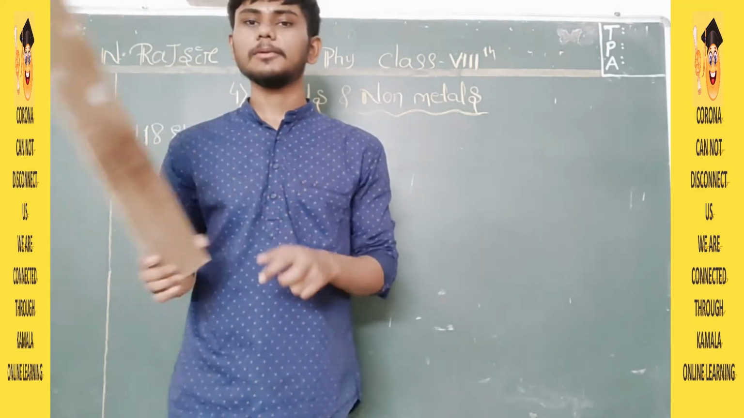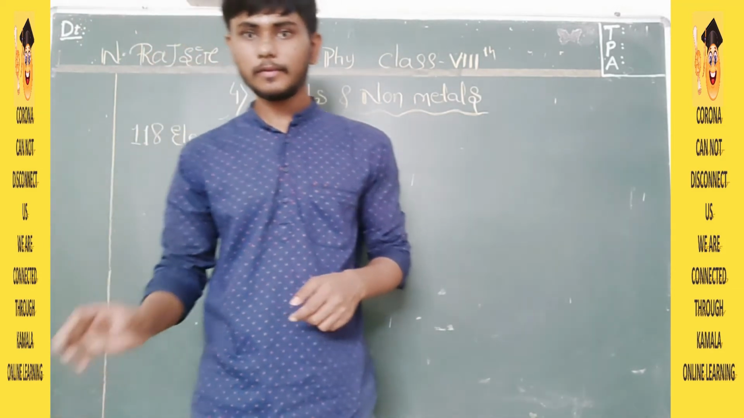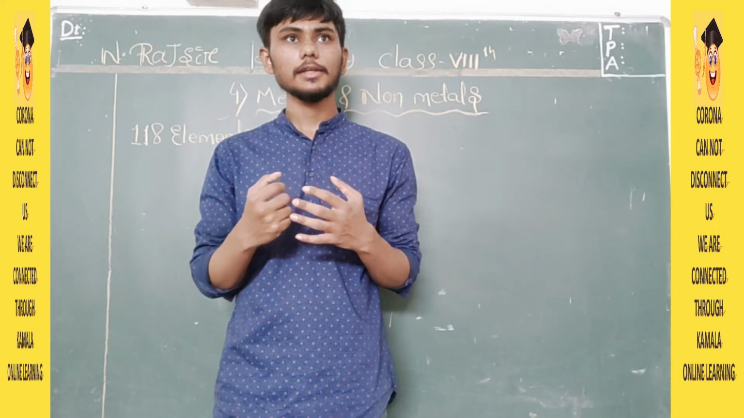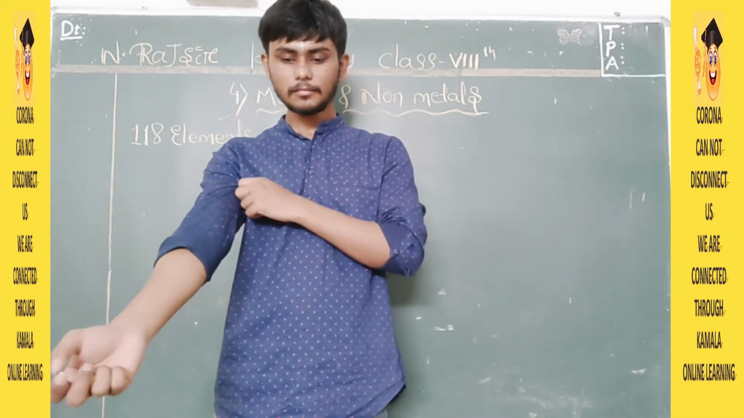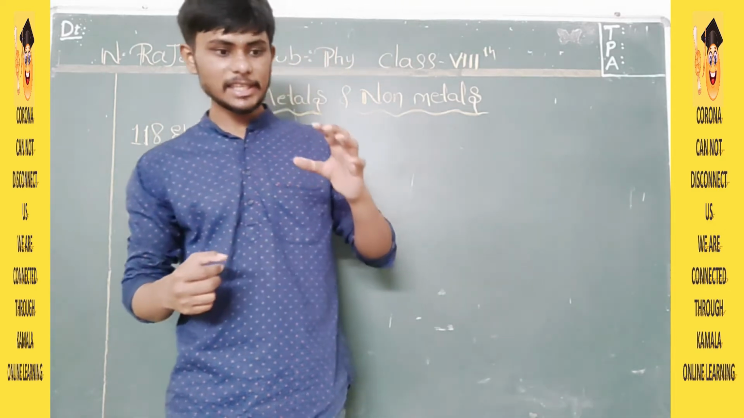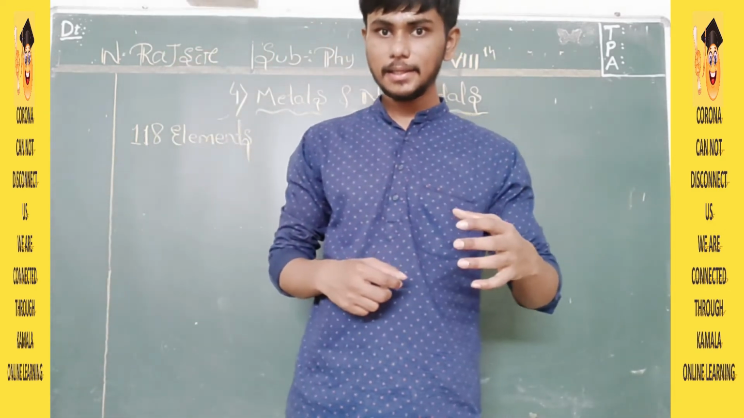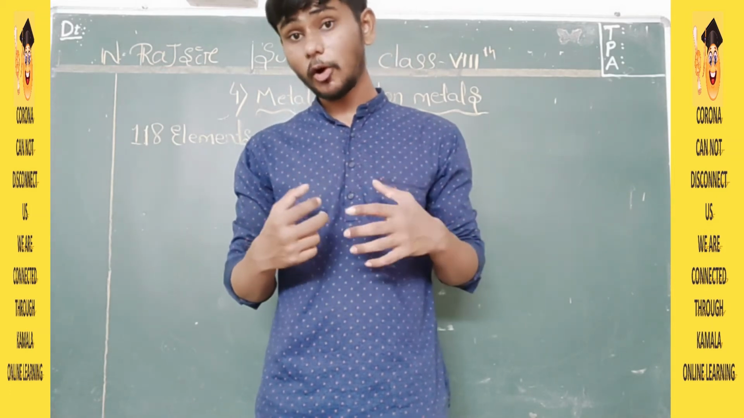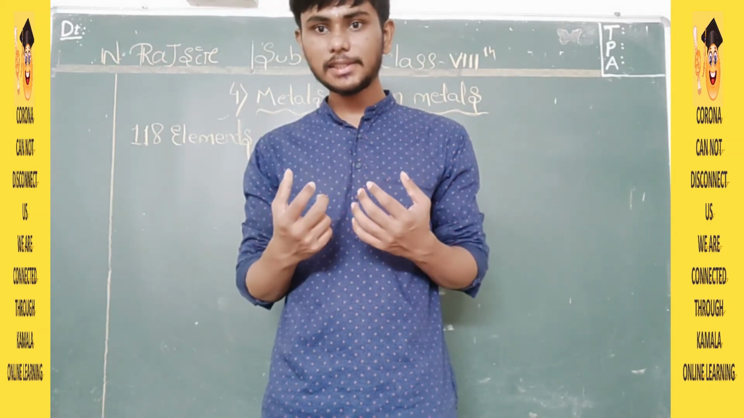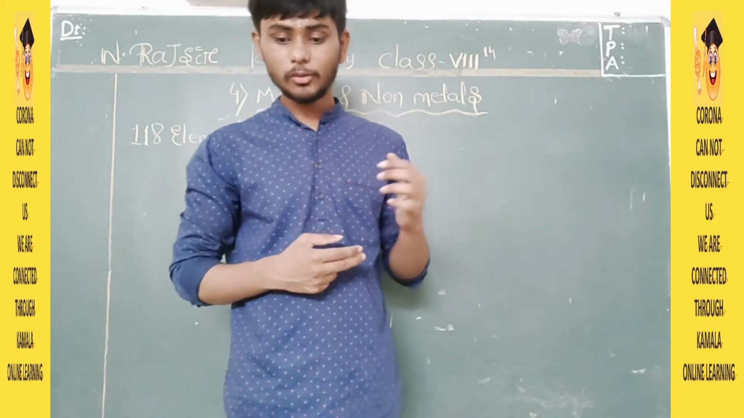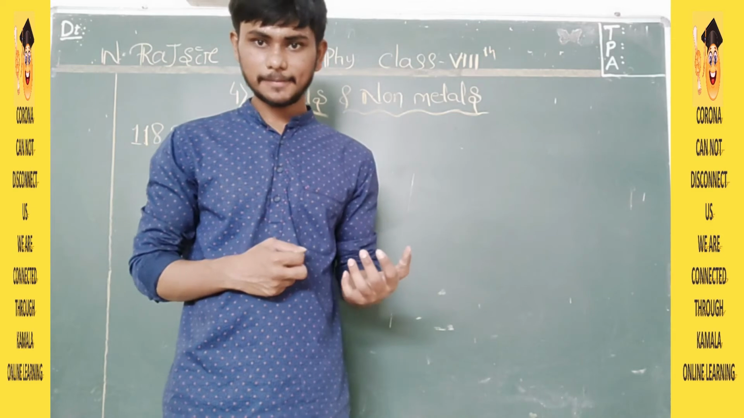What is the difference in the sound? While beating an iron object, you can hear a clingy sound, a kind of bell type of sound, right? Each and every metal, when it is hit by some object, forms a clingy sound. That sound is called sonority.